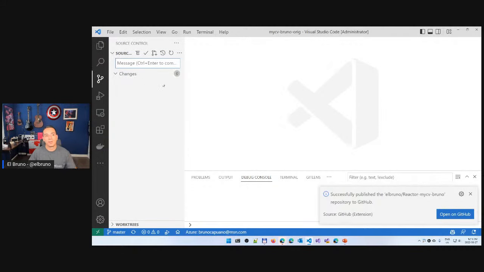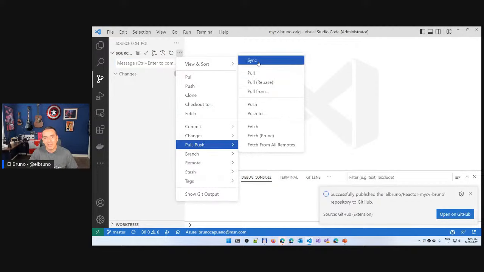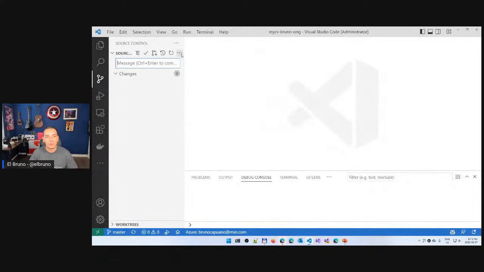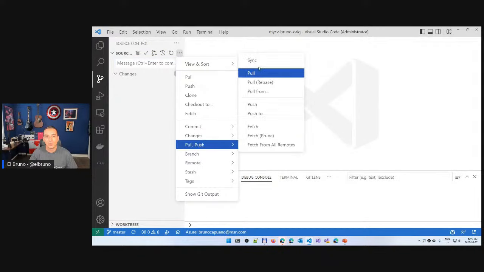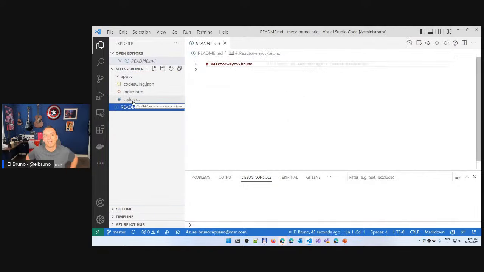So just a quick reminder here. There are a couple of ways that you can do this. You can do the pull. You can do everything else. Visual Studio Code, it's super amazing. We have the sync function, and we are going to do the sync here. Pull, push, sync, and a couple of seconds later, hey, we have a README file here. So everything is ready to work.